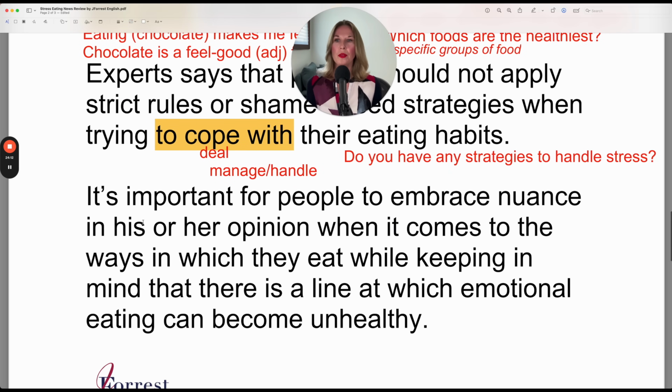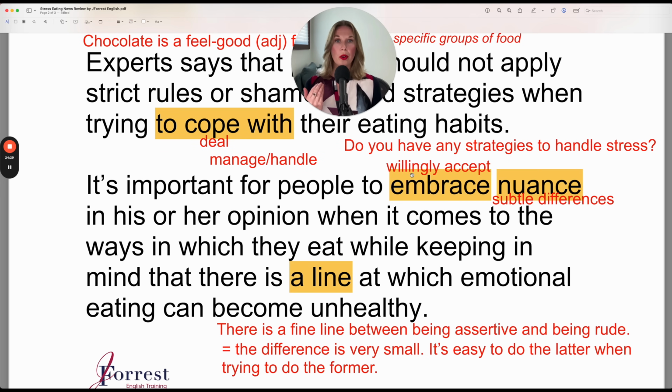Let's continue. It's important for people to embrace nuance in his or her opinion when it comes to the ways in which they eat, while keeping in mind that there is a line at which emotional eating can become unhealthy. Embrace means to willingly accept, and a nuance is a very small difference.